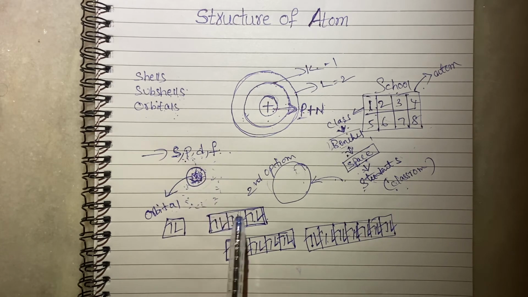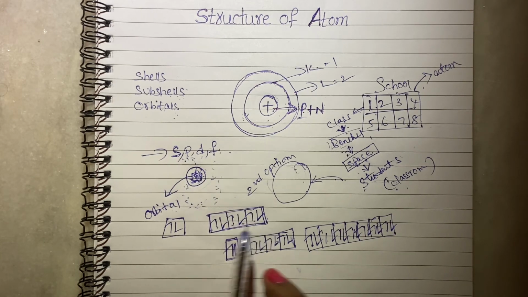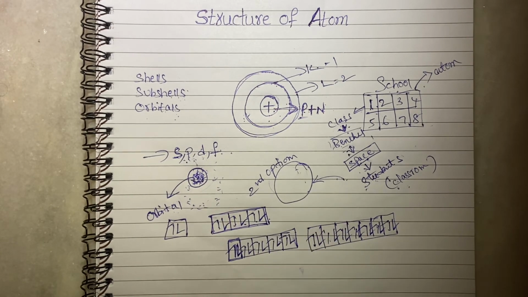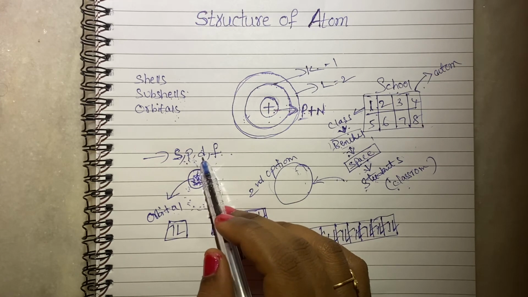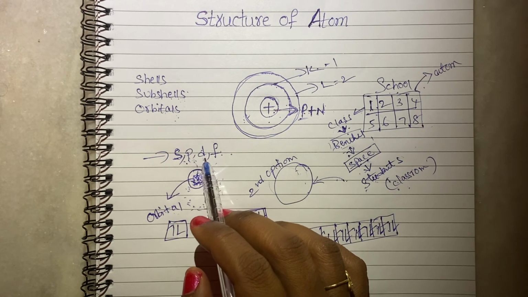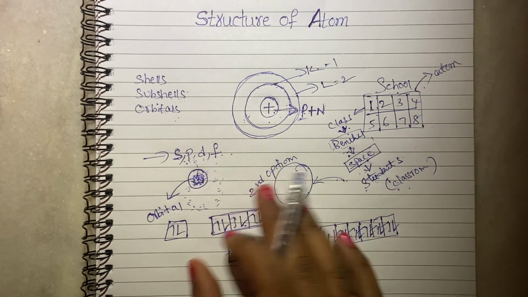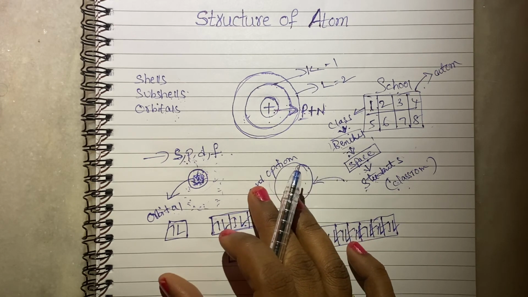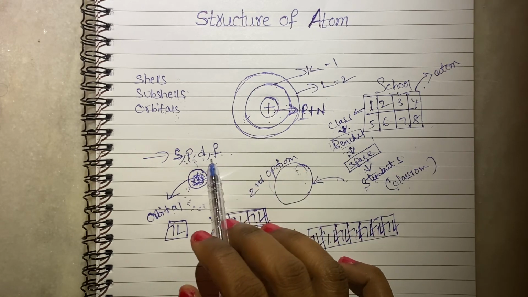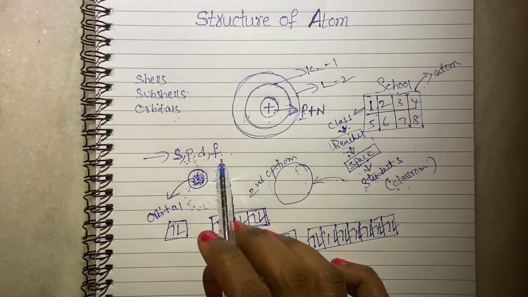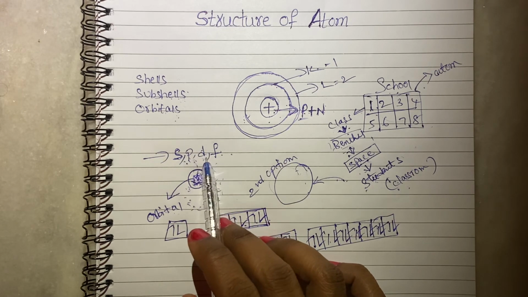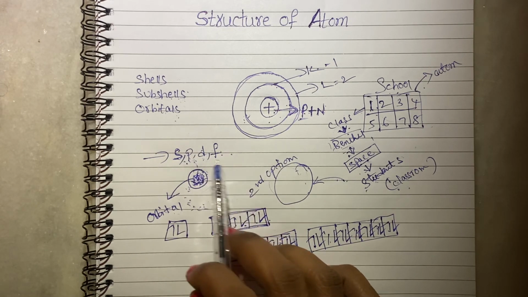D means diffuse, the lines spread out over a large space. The electrons in the d orbitals spread over a long space. They occupy more space, so they gave the name diffuse. They took the letter from the first of each and every name.